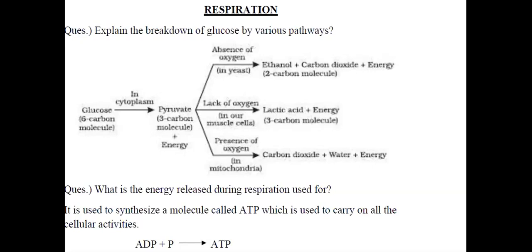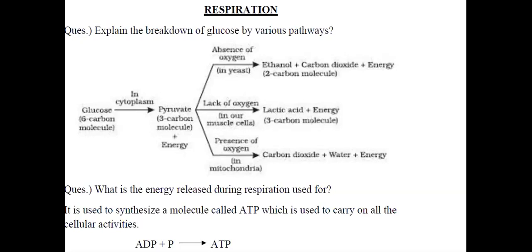Pyruvate can be broken down either in the absence of oxygen, or in the presence of oxygen, or in the lack of oxygen. Now, as happens in the aerobes, that means in the presence of oxygen, this pyruvate is broken down in the mitochondria and it releases carbon dioxide, water, and energy.